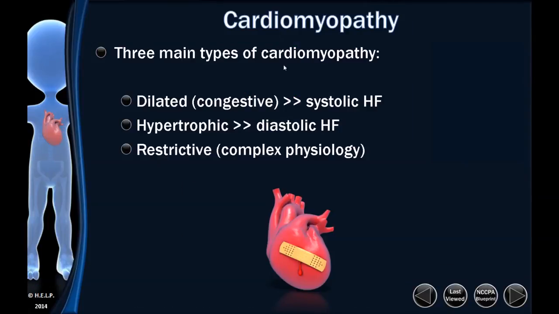All right, so the three types of cardiomyopathy, we got dilated, hypertrophic, and restrictive. Dilated, we're talking about systolic heart failure. Hypertrophic, we're talking about diastolic heart failure. And then restrictive, we'll talk about that.